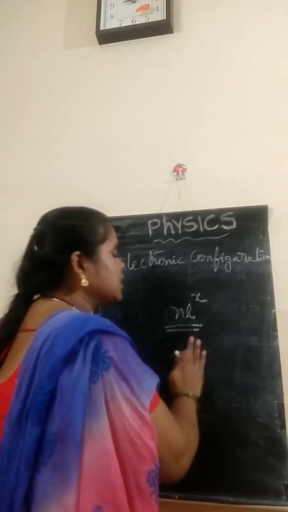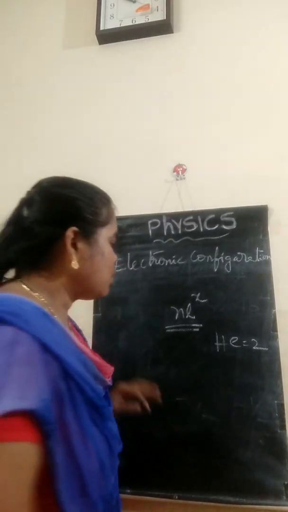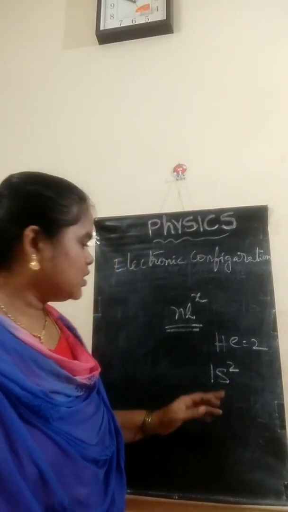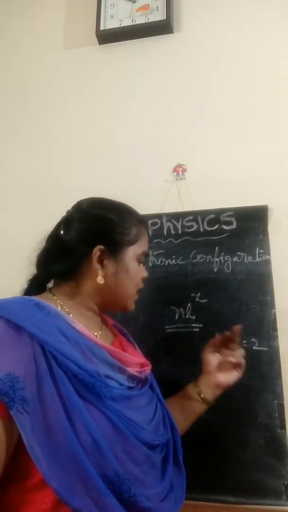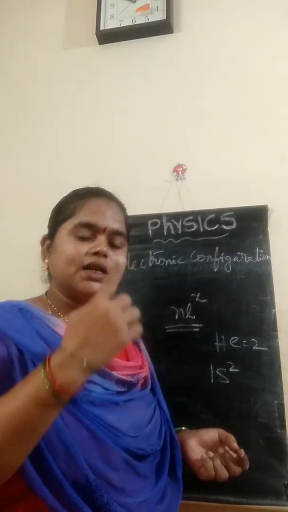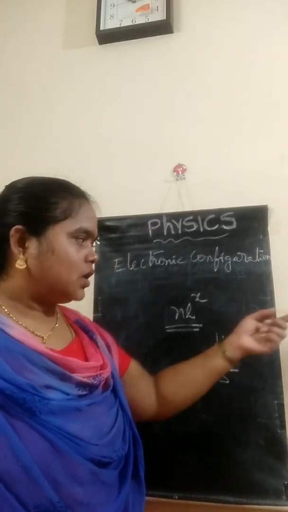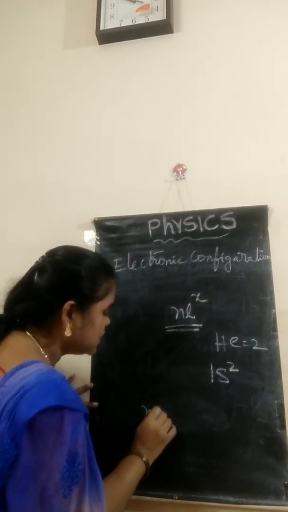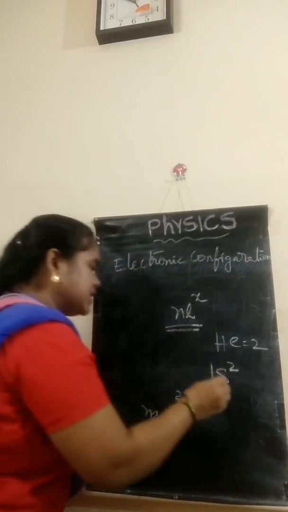Let me see one example. Helium. You know atomic number of helium is 2. How can we write the electronic configuration? 1s2. Yes, no? So in helium 2 electrons are there. 2 electrons will be filled in s orbital only. Why? In s subshell it contains only one orbital. How do you know? Now only we discussed quantum numbers. It's ml values. We calculated ml values. So ml formula is 2l plus 1.